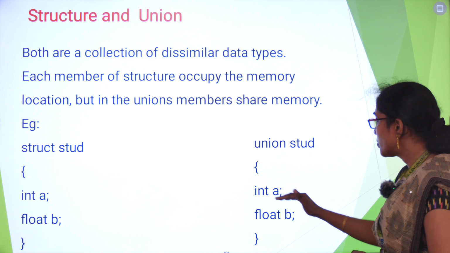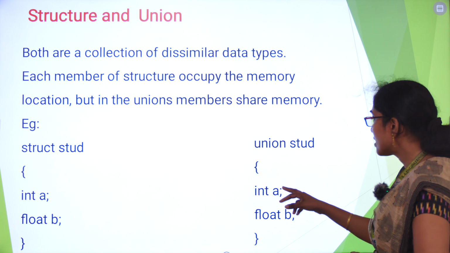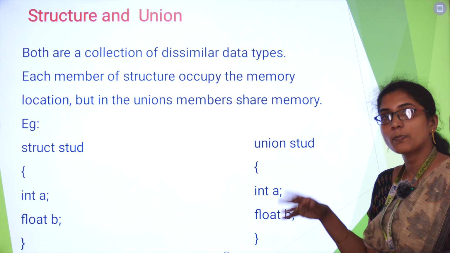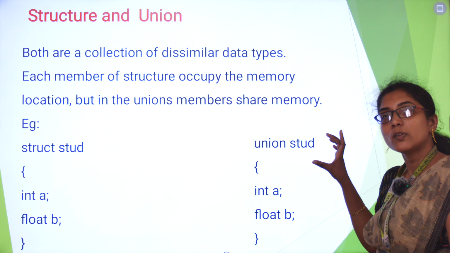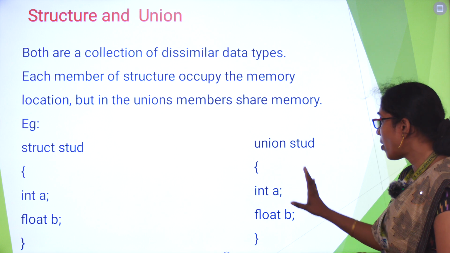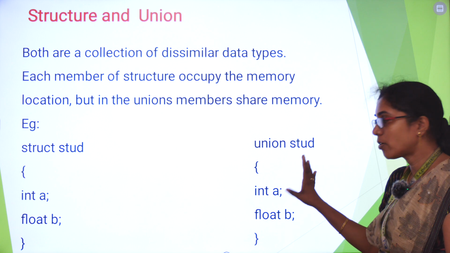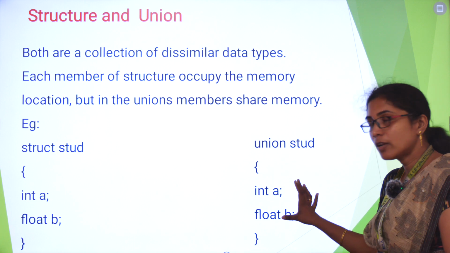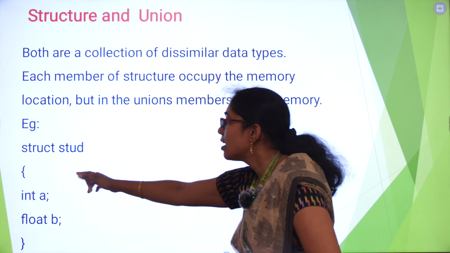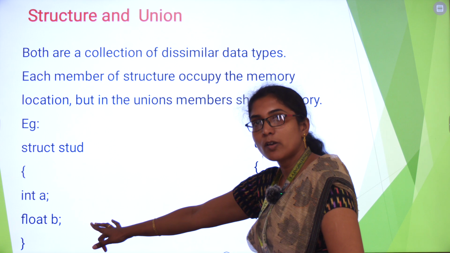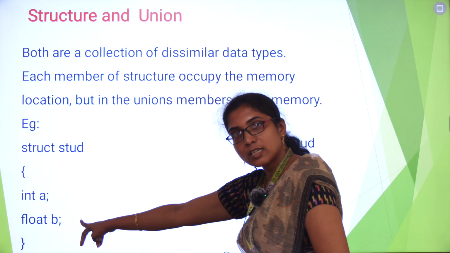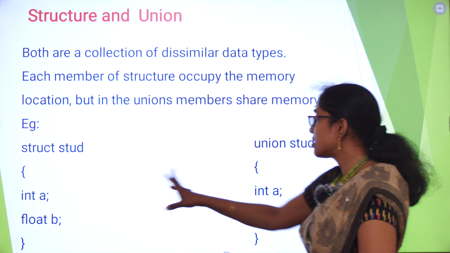For example, in a 16-bit compiler, int requires 2 bytes, float requires 4 bytes. The maximum size is 4. So only 4 bytes will be allocated for the union. Both int and float will be using the same memory location. But in the case of a structure, a separate block of memory will be allocated. For integer 2 bytes, for float 4. So totally 6 bytes will be allocated. So that is the difference.